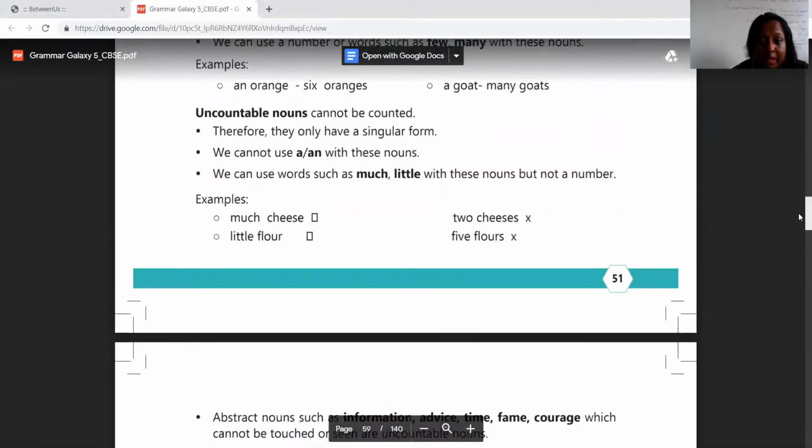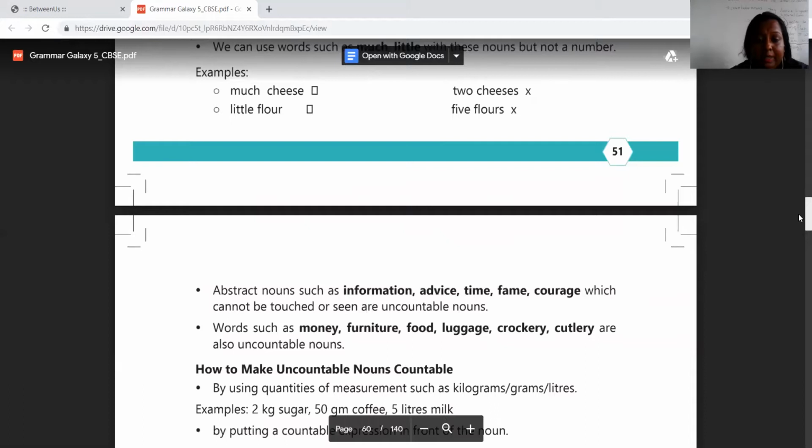Uncountable nouns cannot be counted. Therefore they only have a singular form. We cannot use the articles a or an with these nouns. We use words such as much, a little with these nouns, but we cannot put a number here. An important note: abstract nouns such as information, advice, time, courage, which cannot be touched or seen, are uncountable nouns. Words such as money, furniture, food, luggage, crockery, cutlery are uncountable nouns.